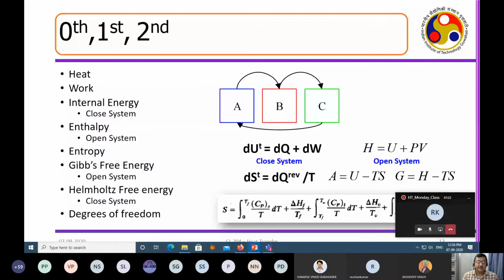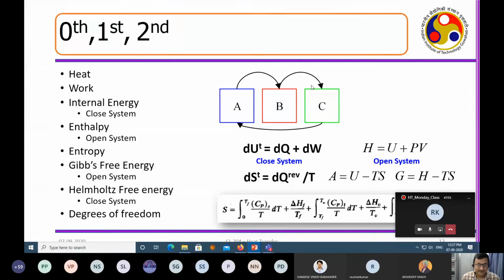So what is the summary of the whole event? The summary of the whole event is like this. You have to understand 2 parameters called heat and work. Then you have to understand a few parameters like internal energy, enthalpy, entropy, and free energy. And then, how do you understand this? You understand this with a set of variables which are called the degrees of freedom. That means pressure, volume, temperature. So we'll get a first introduction to how exactly it is to be done.